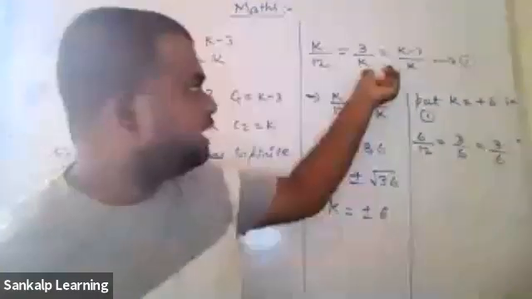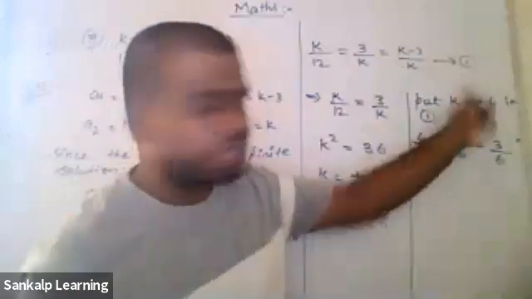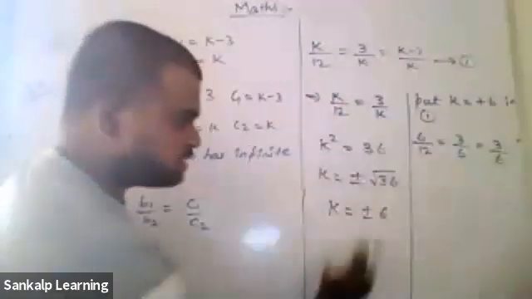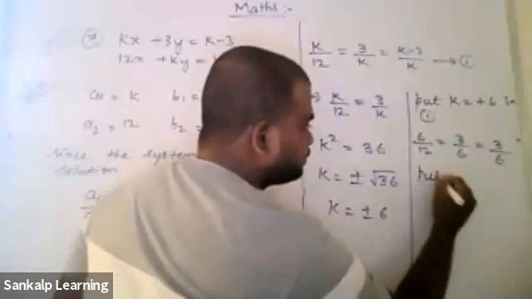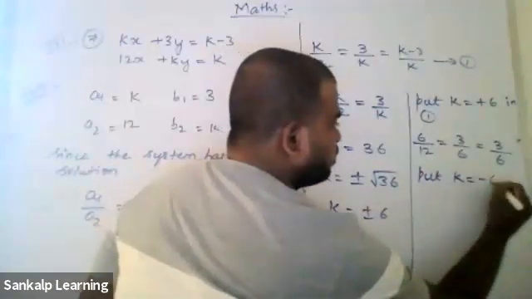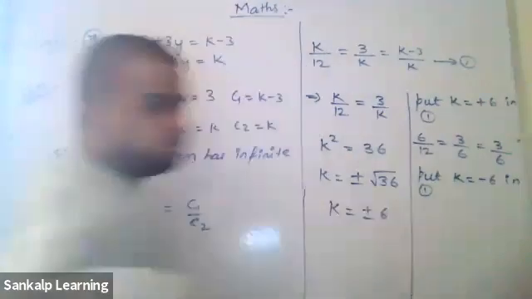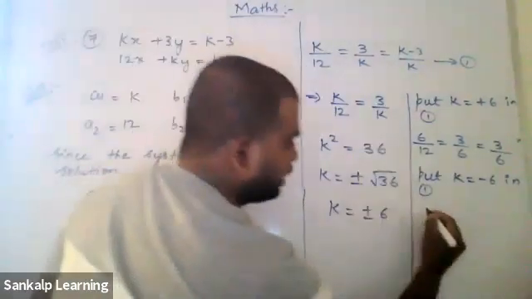The value that came here satisfies this condition, which means K is equal to 6 is correct. Let's check for the other value. Put K is equal to minus 6 in equation 1. Okay, K is minus 6.